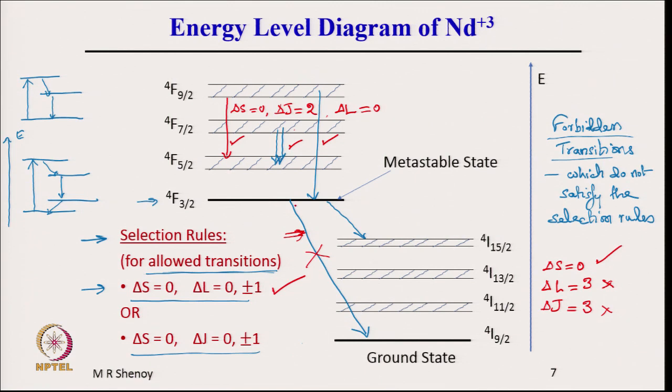Probability of transition is low means what? If atoms are at this level, the probability that the atom makes a transition to this level is low, which means the atom will tend to accumulate here, which means the atom's lifetime is larger, and therefore this is a metastable state.